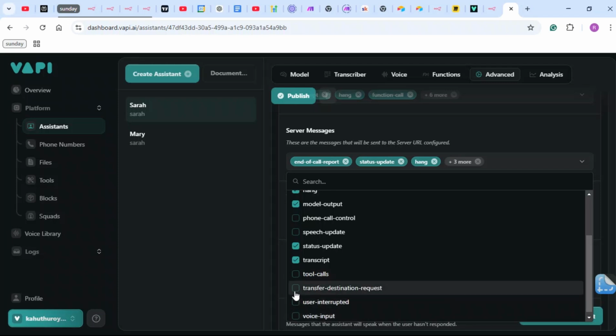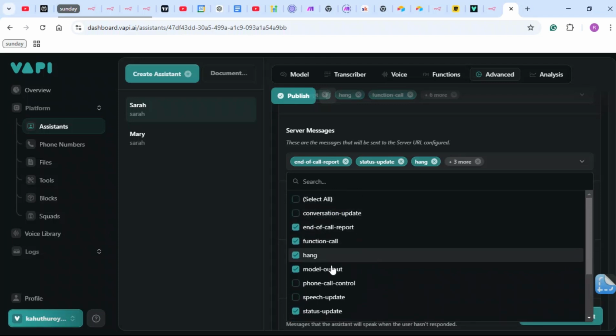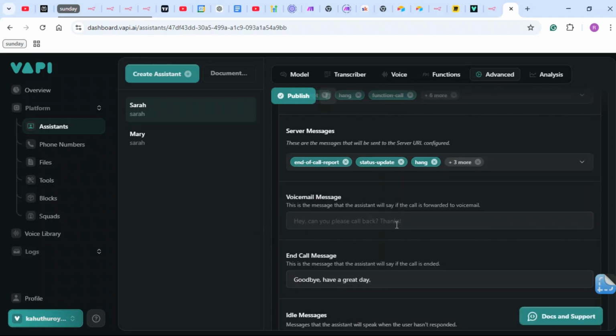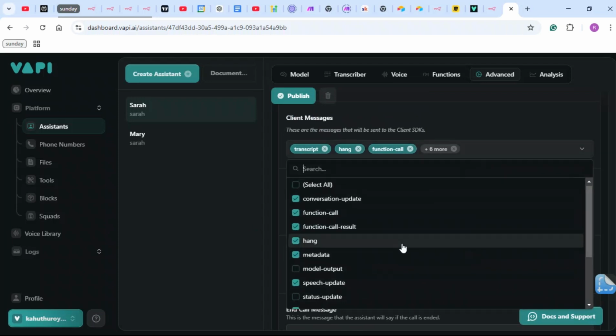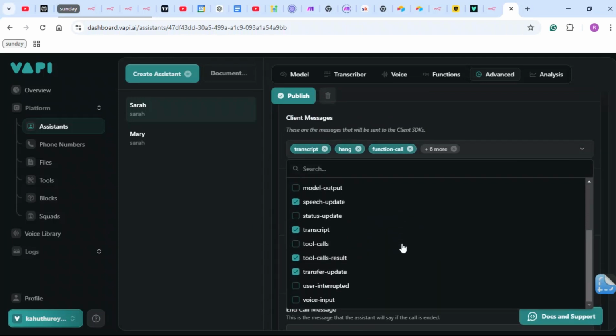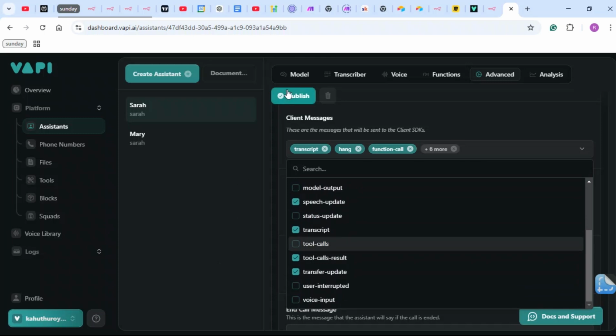Voice input user interpreted. Yeah, I think it's all good. Just going to check once again. And when you're confused about what you should check and what you should not check, you can just check them all and remember to uncheck them once you've fully configured your assistant.